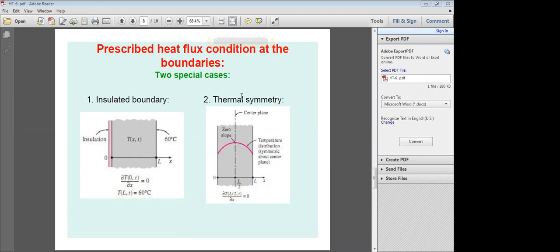And the second special case, thermal symmetry. Here take a material of thickness L, with x in the x direction. Here x = 0, here x = L, and at the midpoint, x = L/2.